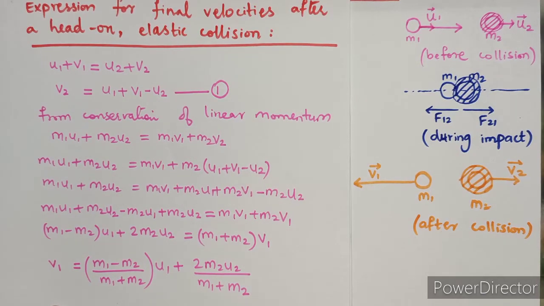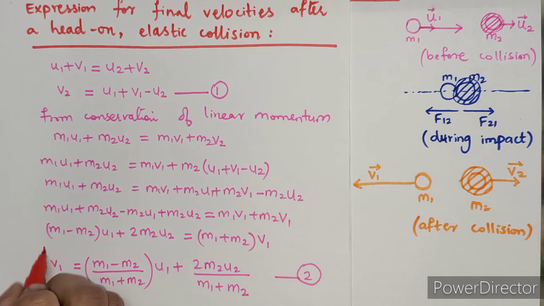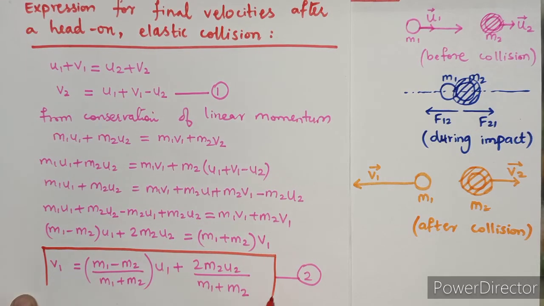So the final velocity v1 we have obtained as m1 minus m2 upon m1 plus m2 into u1 plus 2 m2 u2 upon m1 plus m2. Call it equation number 2. Equation number 2 gives the final velocity v1.